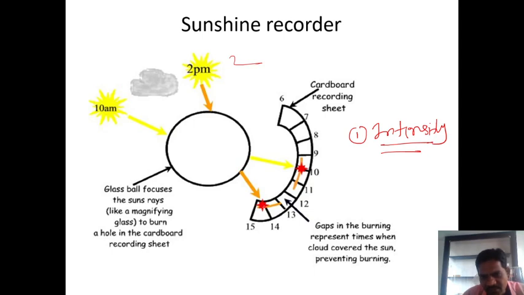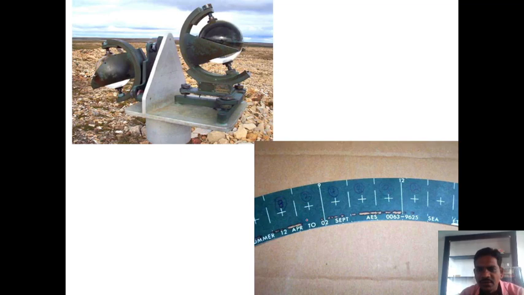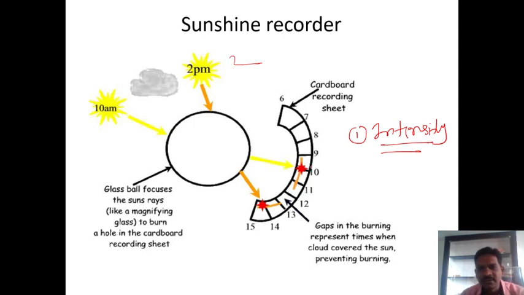So we obtain this black spot or hot spot on the card, and after removing this card, what we detect is that at this particular time there was a very high intensity of light during the day. Because of that, the card is burned. And the gap in the burning represents the time when clouds covered the sun and prevented the burns.